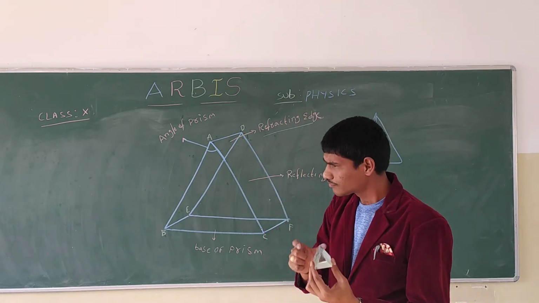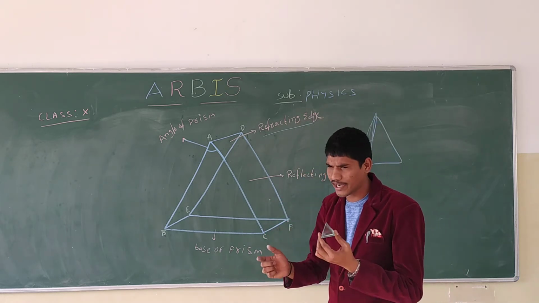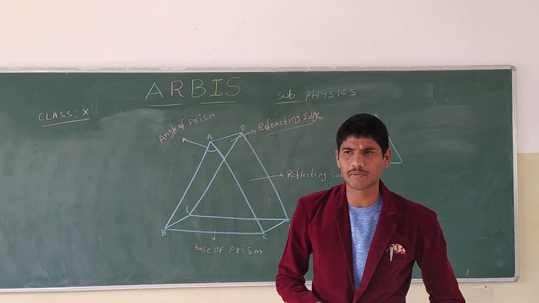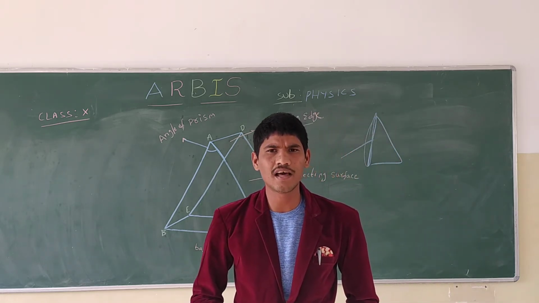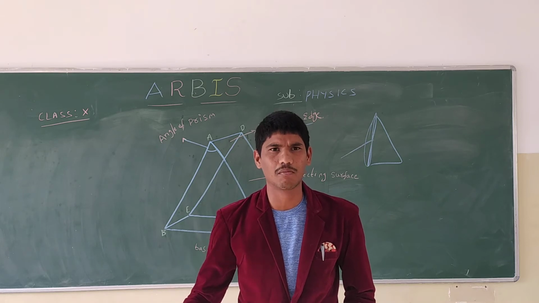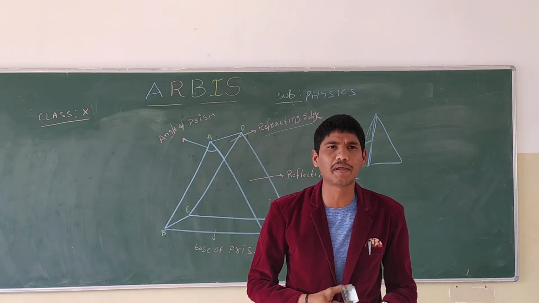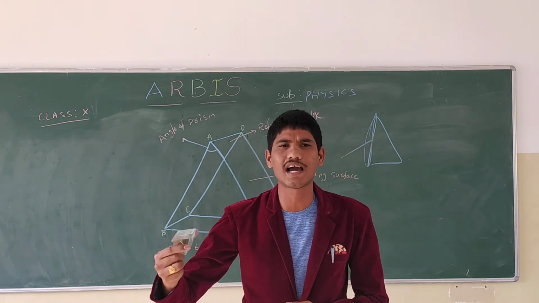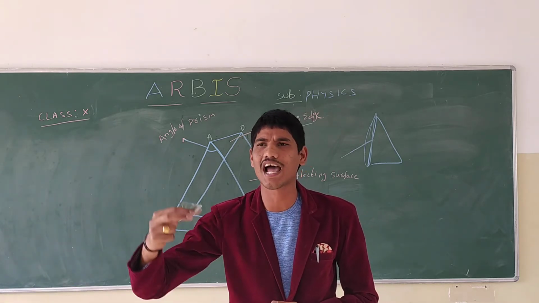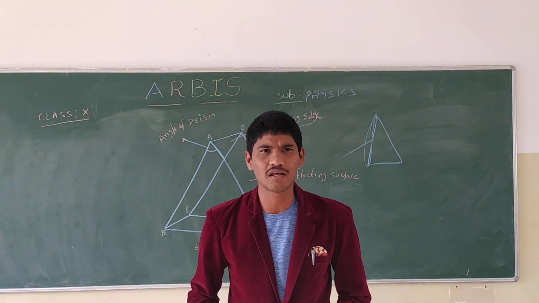Now we may have studied in the light chapter the refraction, the rarer medium and denser medium. The medium in which light has more speed is called the rarer medium, and the one with less speed is called the denser medium, right?